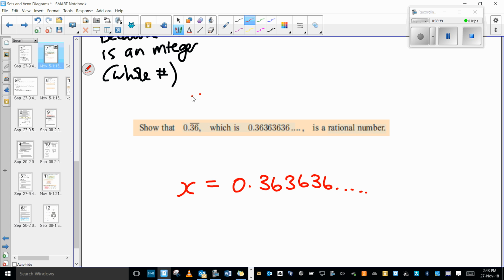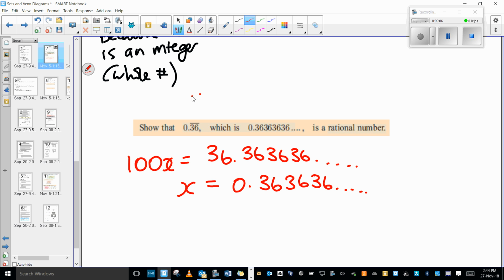Now, if there was just one digit recurring, I would multiply this value by 10 and say 10x. But that's not useful for what I want to do. So 100x would be 36.363636. Okay, you all happy with that?